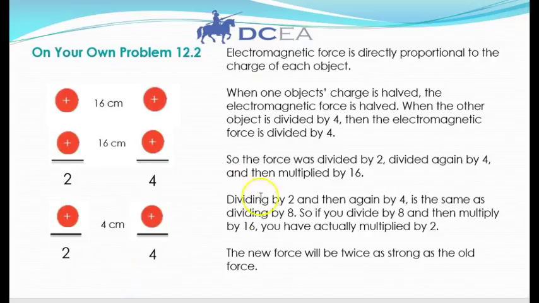So out of all of this, what you get is that whatever you do to that old force, the new force will be twice as strong as the old force. So if you halve the old force, the new force will be twice as strong as that. We'll work a little more with those types of problems, and we'll talk again in 12B in the next video.